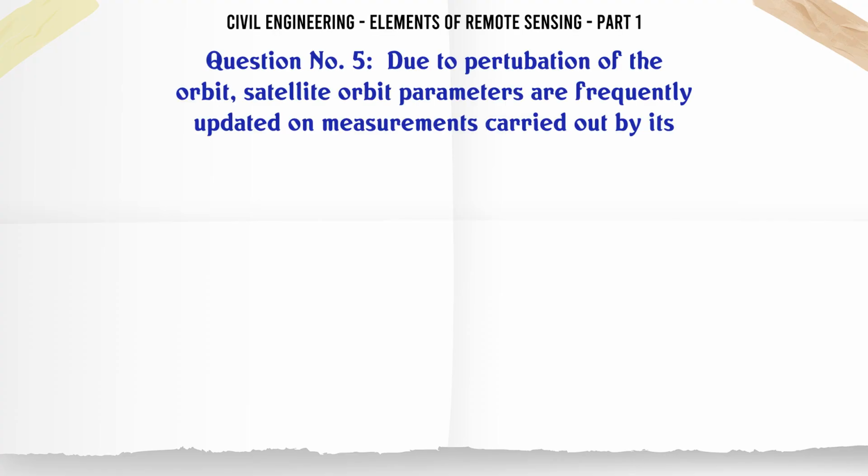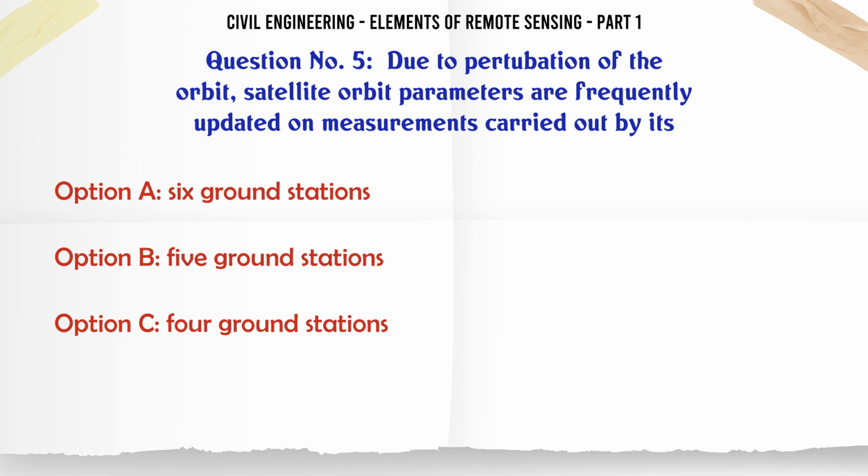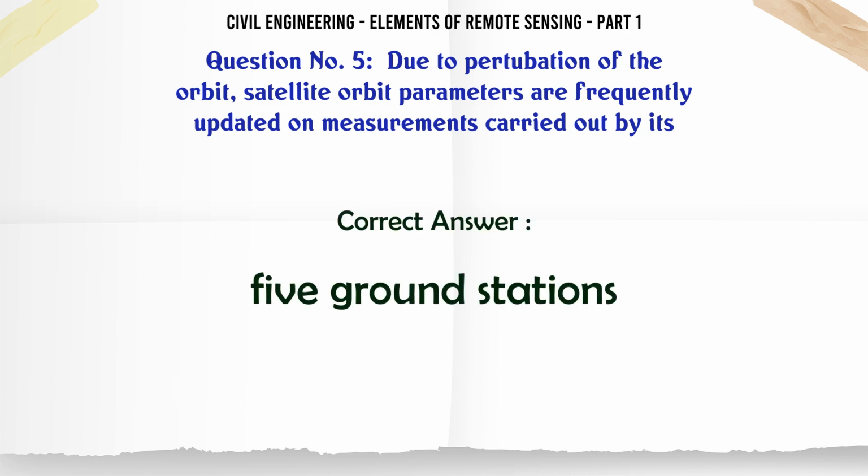Due to perturbation of the orbit, satellite orbit parameters are frequently updated on measurements carried out by its A. 6 ground stations, B. 5 ground stations, C. 4 ground stations, D. 3 ground stations. The correct answer is 5 ground stations.